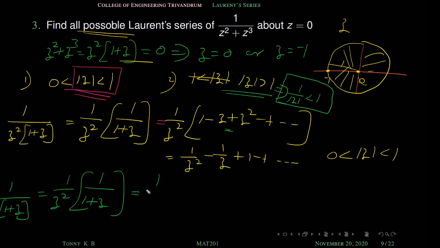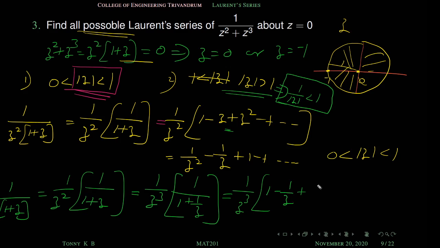So this can be written as 1 by z cube by taking z outside, and this z becomes 1 and this 1 becomes 1 by z. Now it is in the standard form 1 by 1 plus z, and the modulus of this value is less than 1. So you can expand this using the standard Maclaurin series. So this is equal to 1 by z cube into 1 minus 1 by z plus 1 by z square minus plus etc. And this is valid in the region mod z is greater than 1.